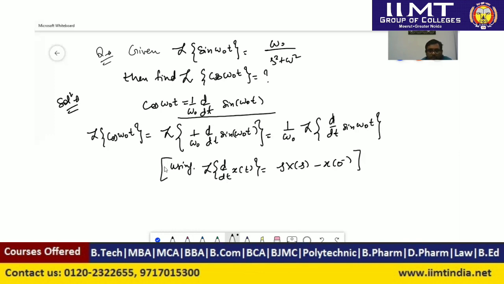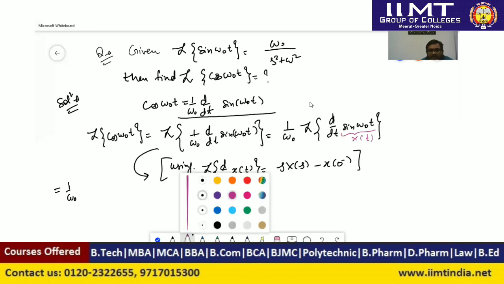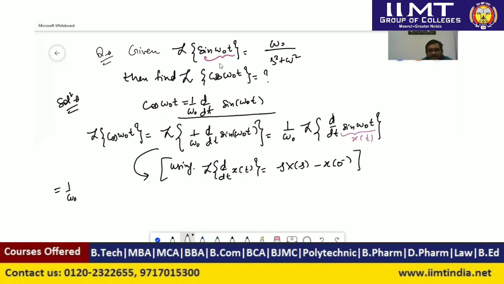So we will use this property here. Here we consider the signal sine omega naught t as x(t), and its Laplace transform as X(s).